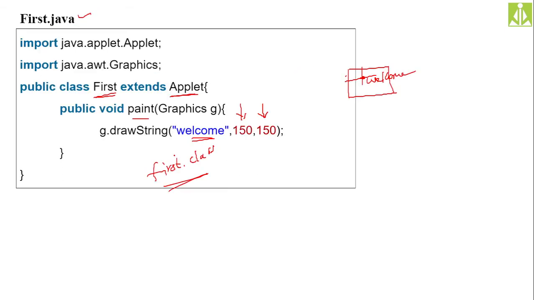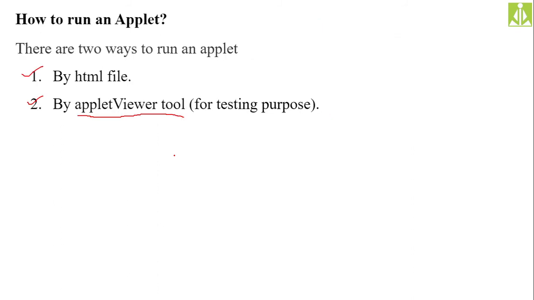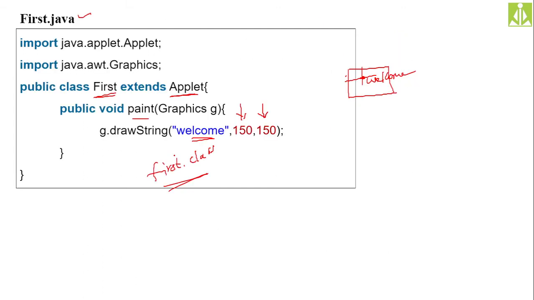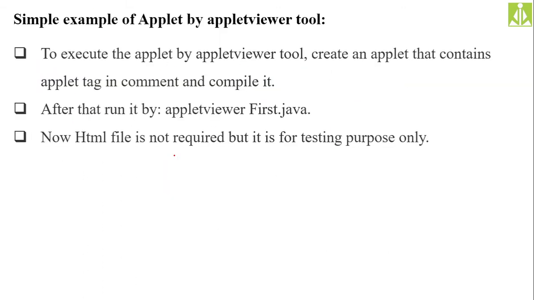You try this one, it is very easy. You can easily get the output for the applet in the web browser. The second approach is executing the applet program with the help of the applet viewer tool. To execute the applet by the applet viewer tool, what we have to do is create the applet that contains the applet tag in a comment.